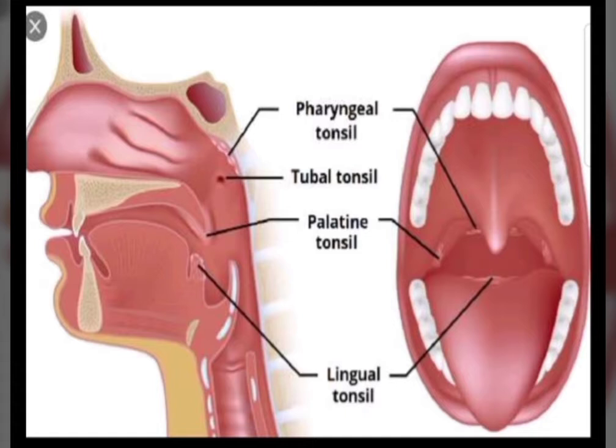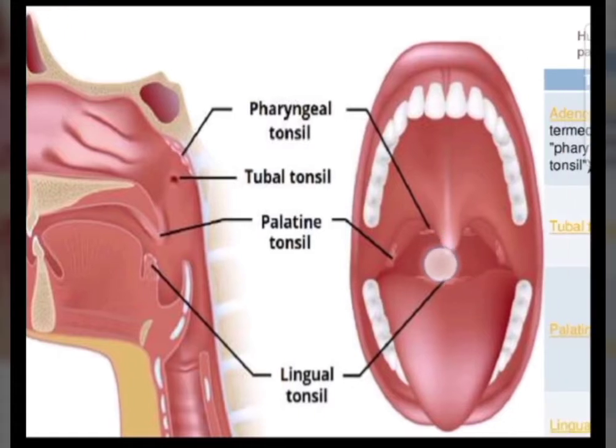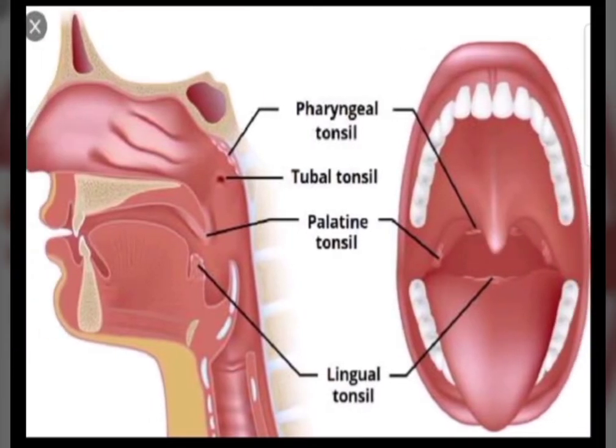We have started with the lymphatic system, and I told you about the lymph node yesterday, and today we are going to talk about the tonsils. Tonsils are present in the buccal cavity.